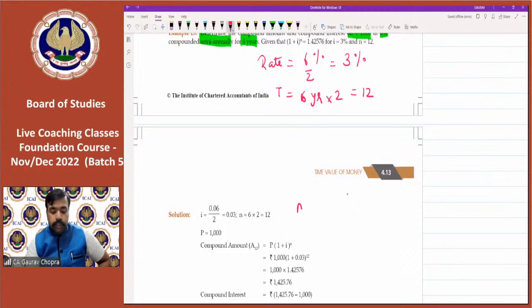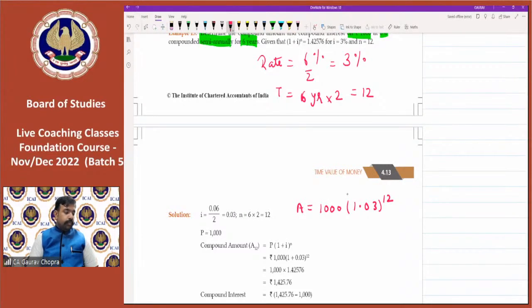So amount is equal to principal, which is 1000, times 1.03 to the power of 12. All right, let's get the result.